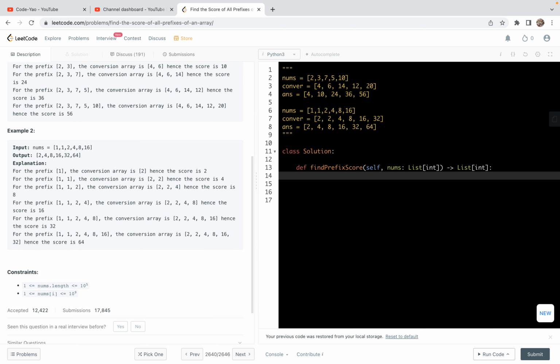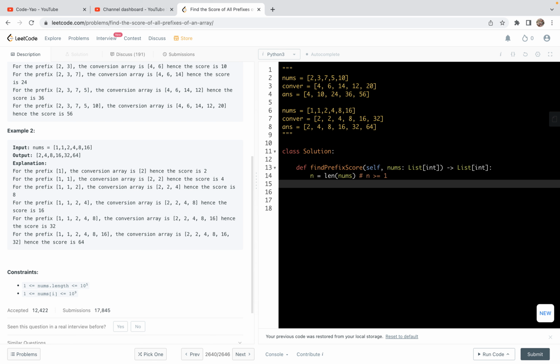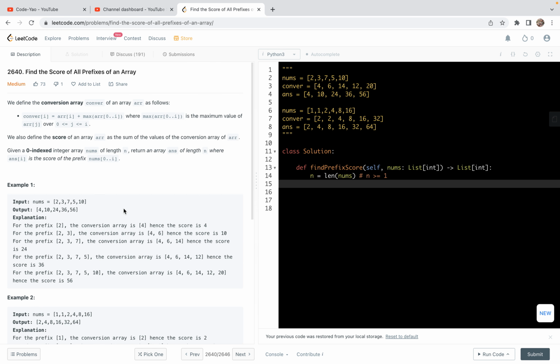For the coding, first we can get the length of this nums list. Notice that n is greater or equal than 1 by assumption. Then, based on this definition, we want to maintain the maximum so far, and also compute the prefix sum. So we want to do this in one go, right?